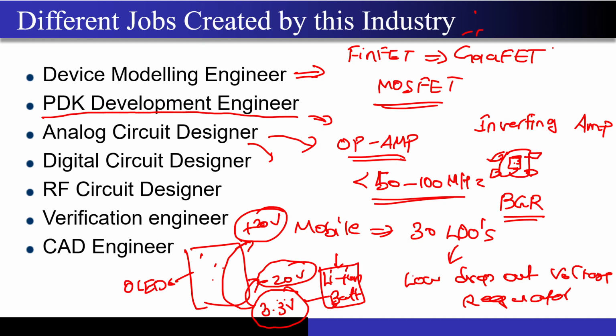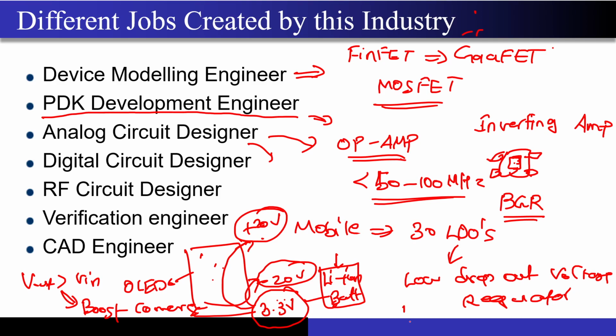So that is why you need different voltage regulators. If you need to generate 20 volts, then you will need something like maybe a boost converter, right? When your V out is greater than V in, so the output voltage required is greater than V in, you may need a boost converter.